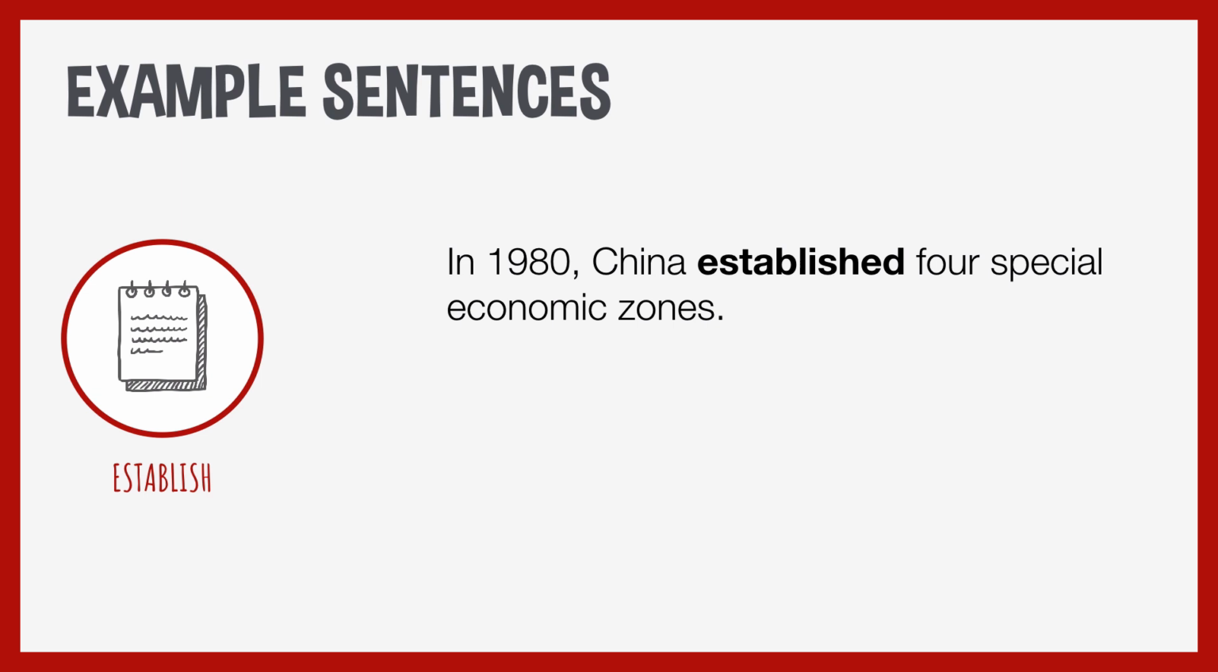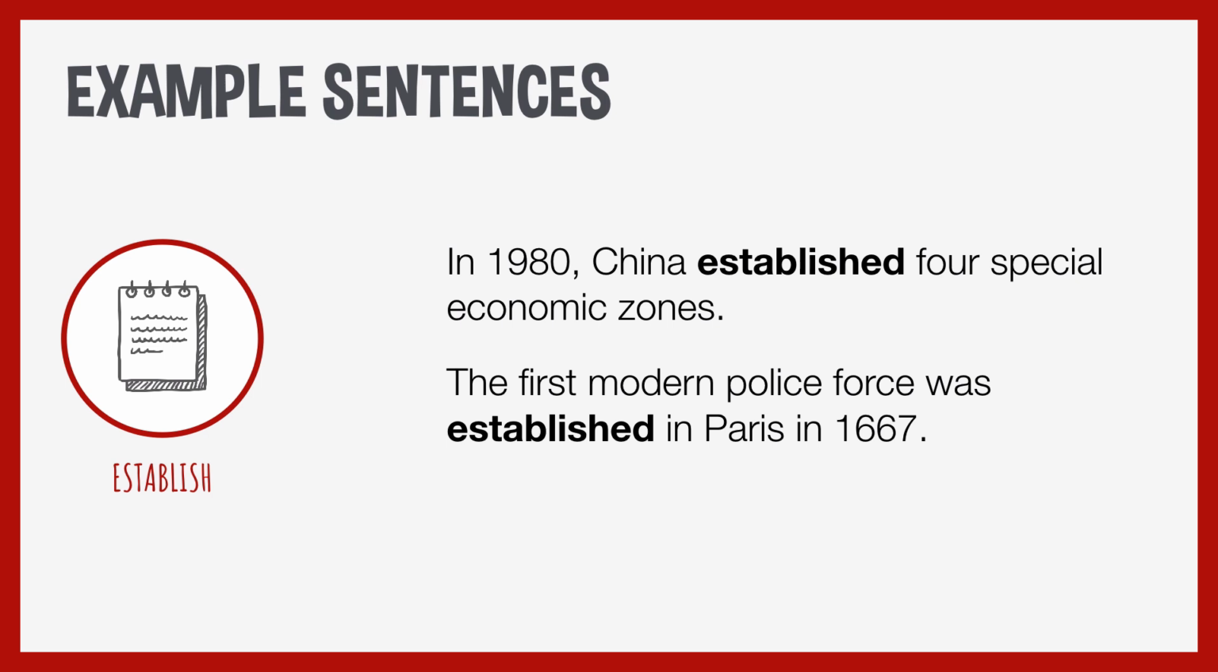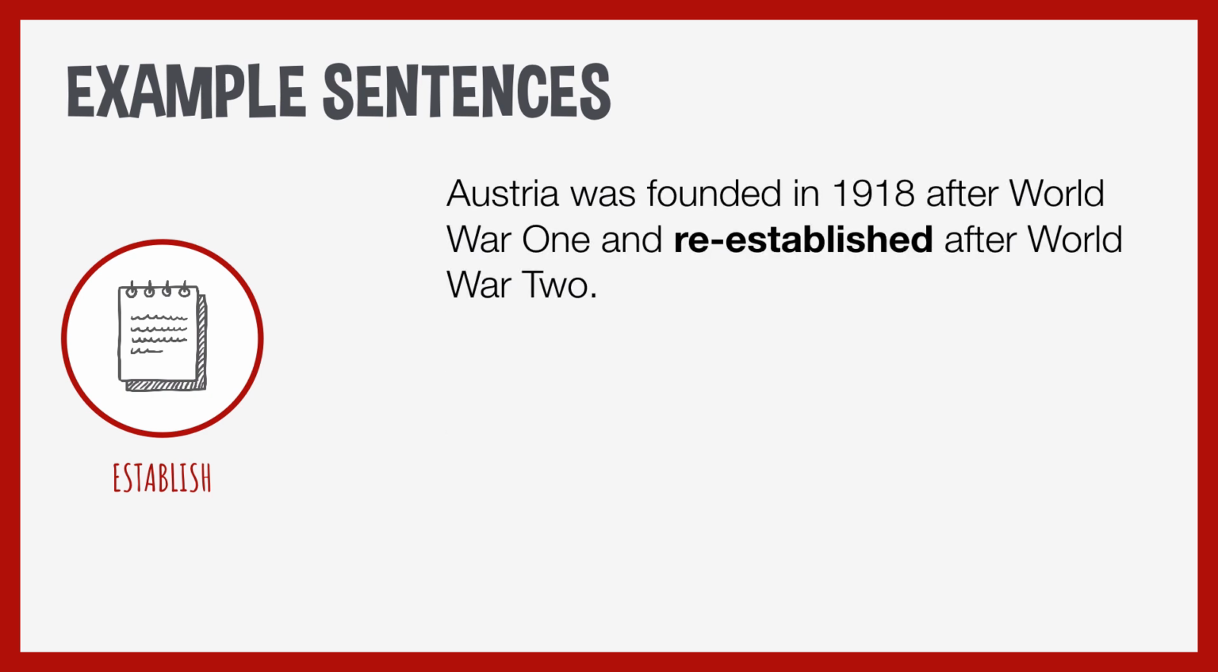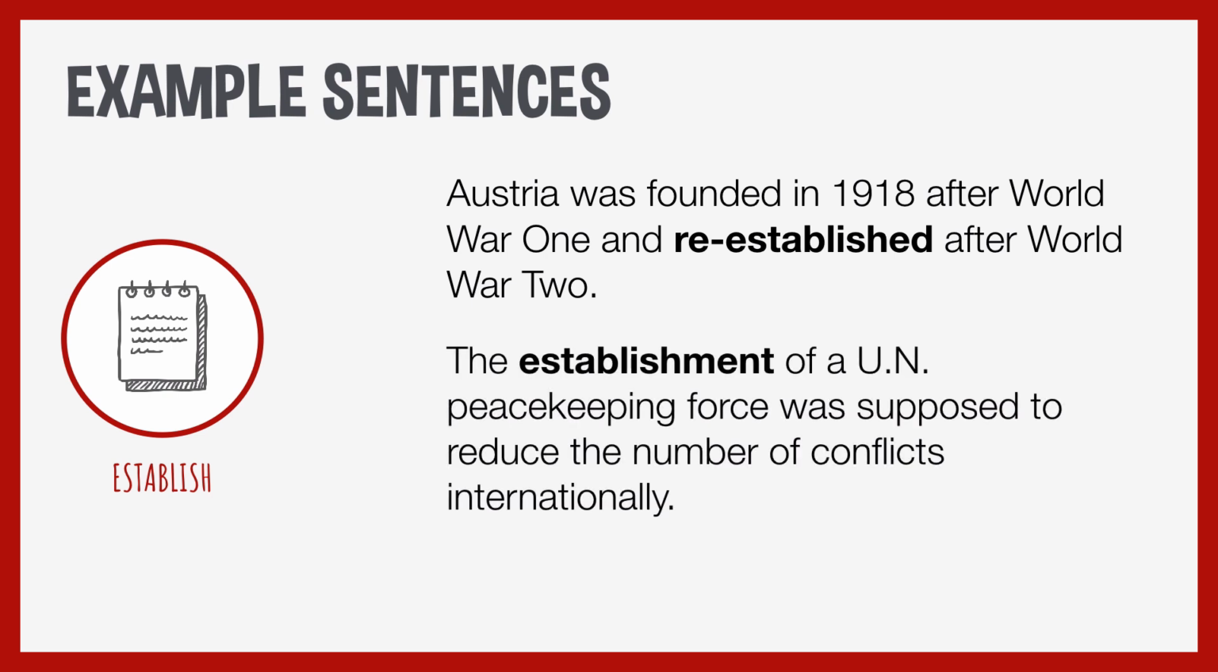In 1980, China established 4 special economic zones. The first modern police force was established in Paris in 1667, so it was set up, it was started. Austria was founded in 1918 after World War I and re-established after World War II, because if you remember your history, between the First and Second World Wars, Austria was annexed by Germany. The establishment of a United Nations peacekeeping force was supposed to reduce the number of conflicts internationally.